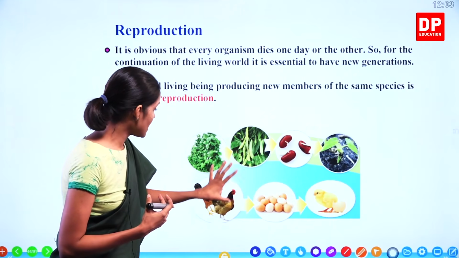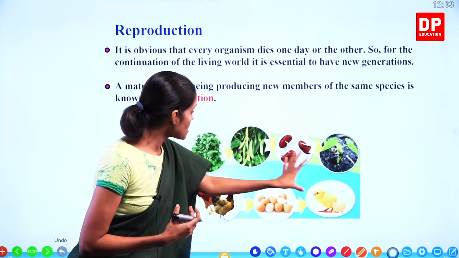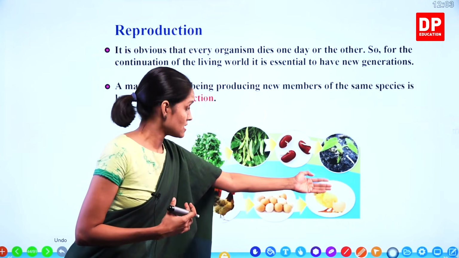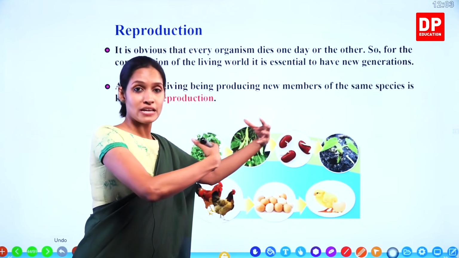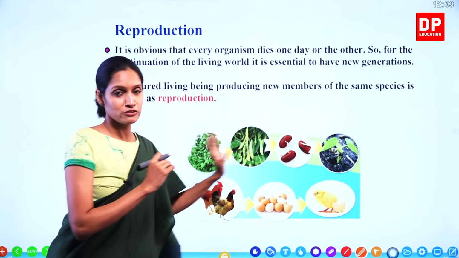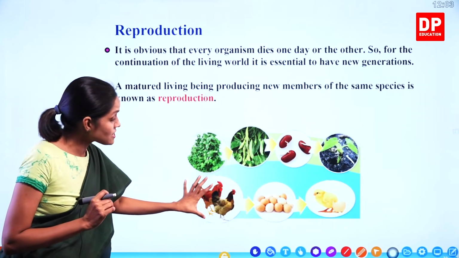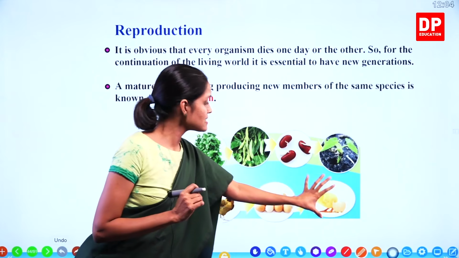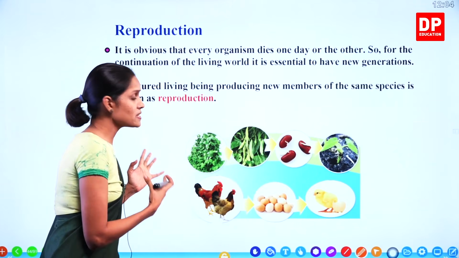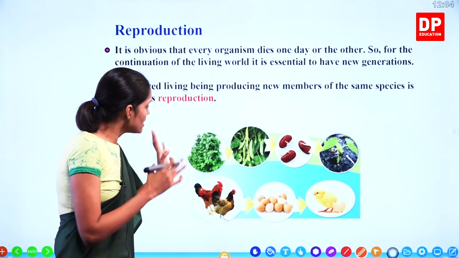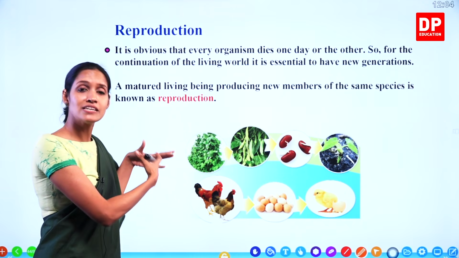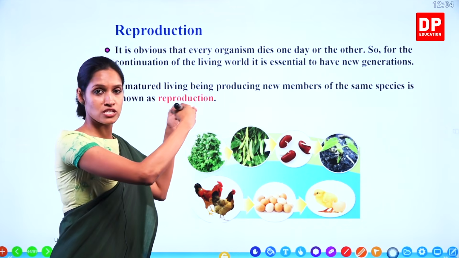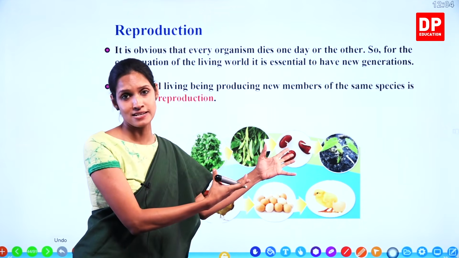So we can see there's a hen. It lays eggs. A chick comes out of the egg. And one day this chick will again grow into a hen, and it also will lay eggs, and other small animals also come out. Okay. So this is the first generation. This is the second generation. What happens here, children? So here you can see its life continues. Its species continues. The same kind continues throughout generations, from one generation to another.